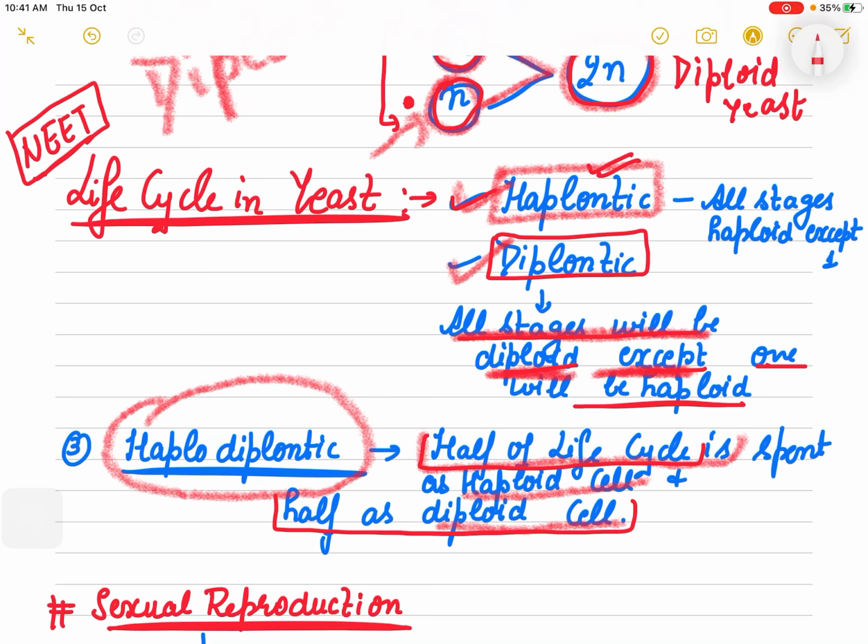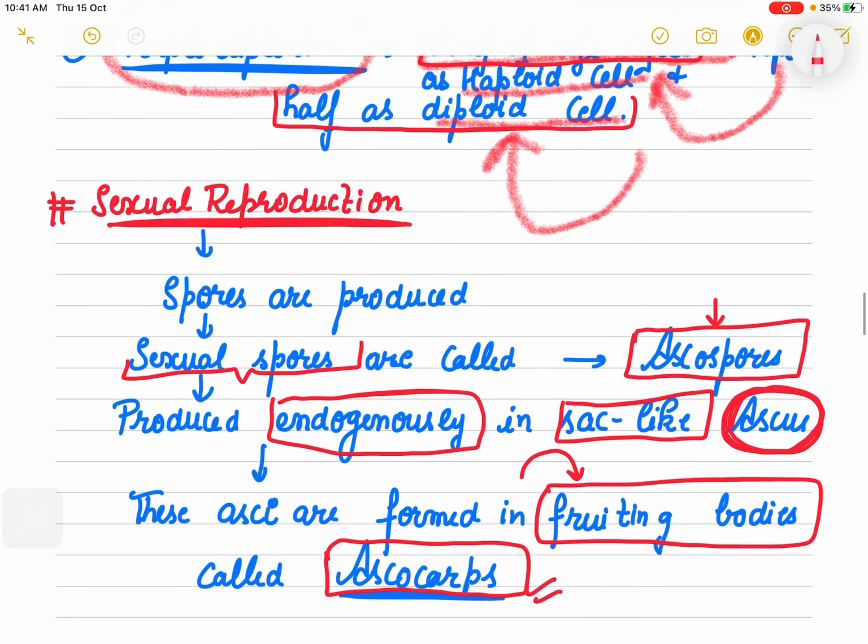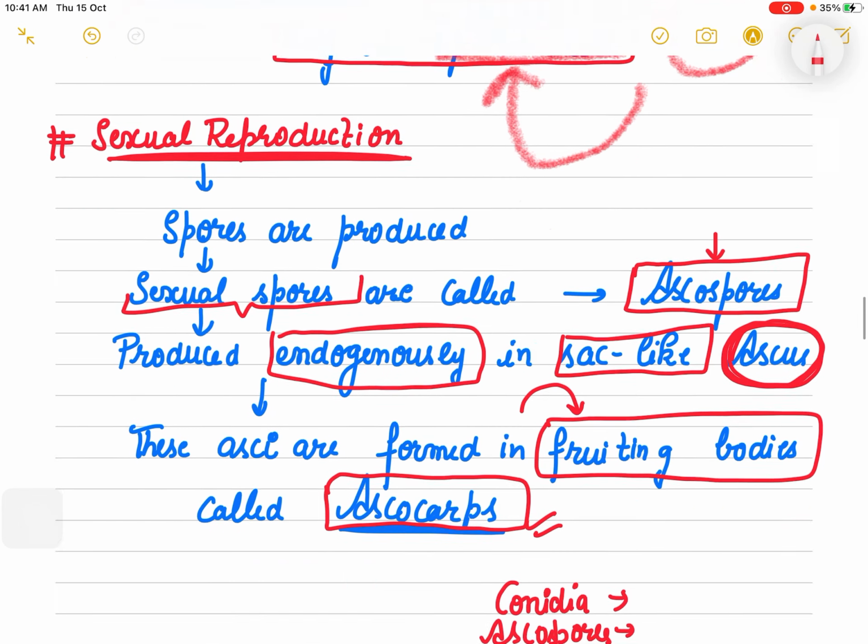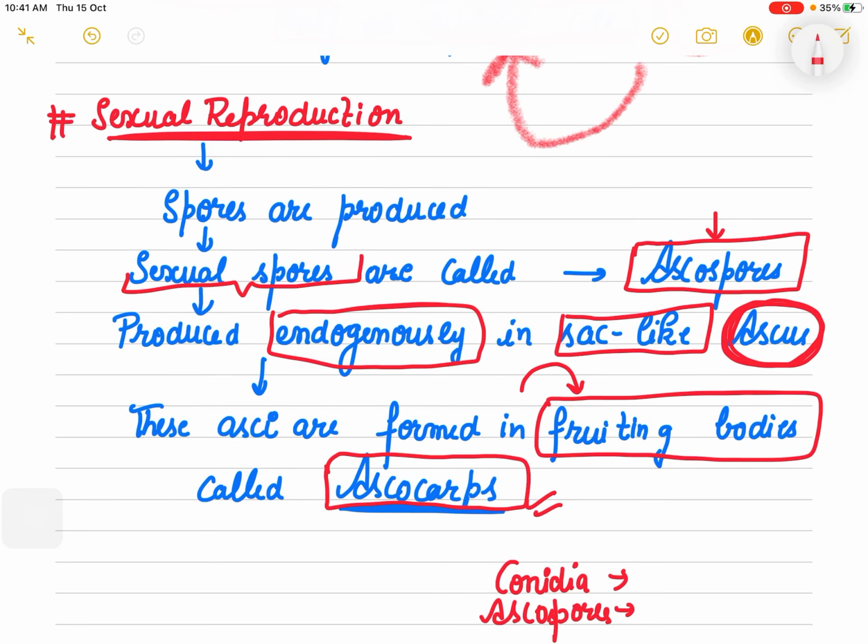Half of the life cycle is spent as haploid, and half of the life cycle is spent as diploid. That kind of cycle is known as haplodiplontic.